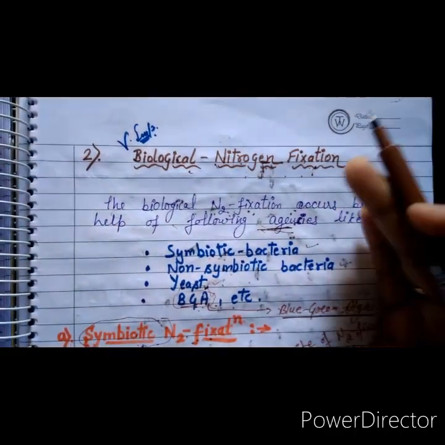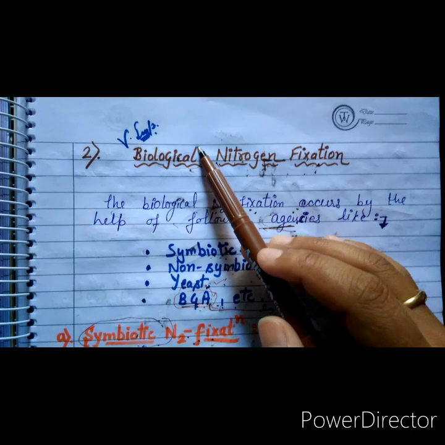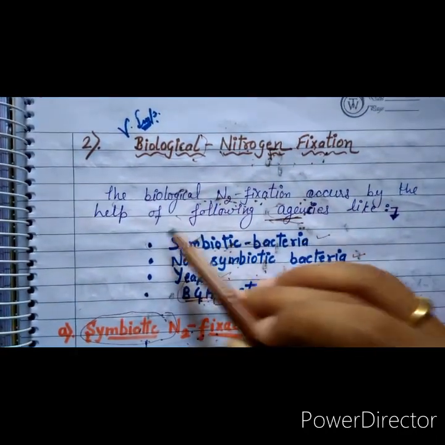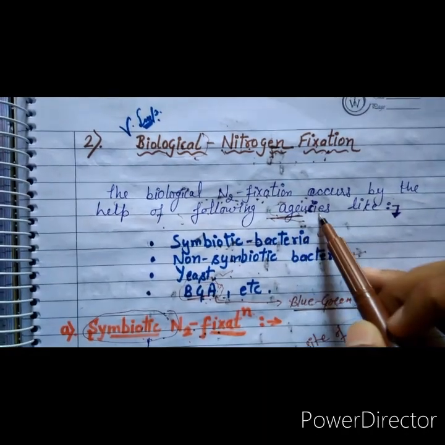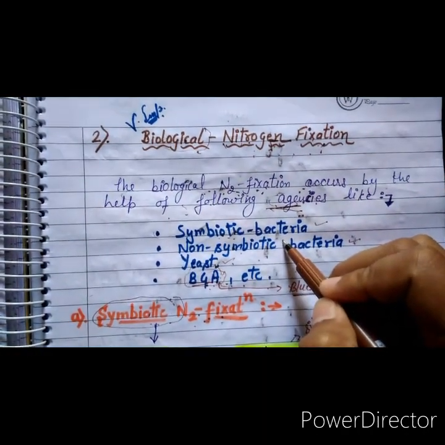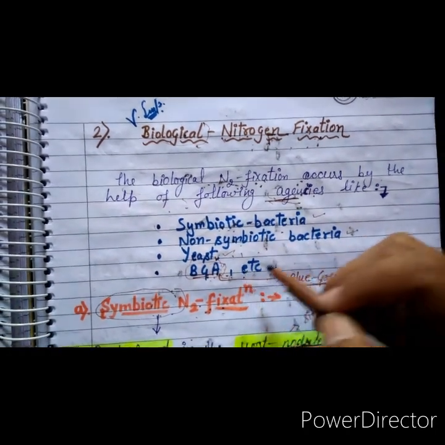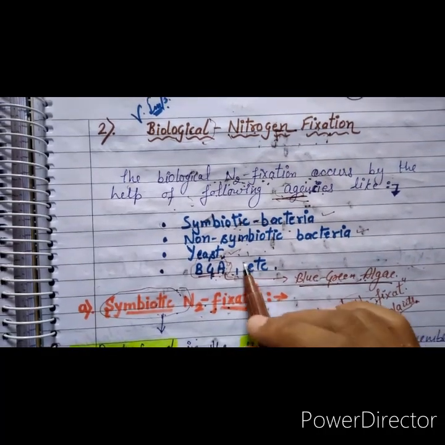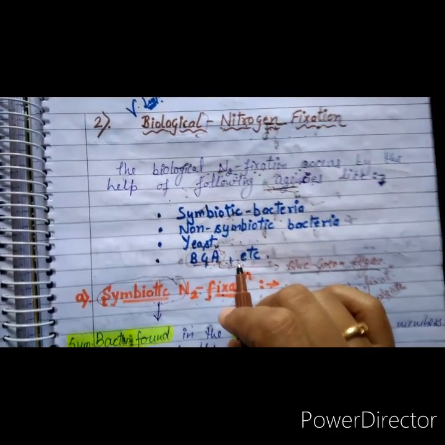Which agencies help in the biological nitrogen fixation? Biological nitrogen fixation occurs with the help of the following agencies like symbiotic bacteria, non-symbiotic bacteria, yeast, BGA, etc. BGA stands for blue-green algae, for example, cyanobacteria, Nostoc and others.